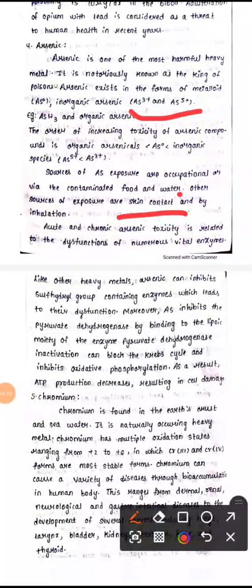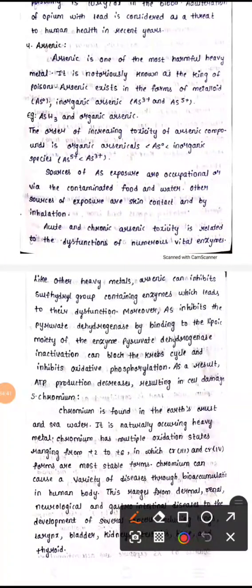It shows both metallic and non-metallic character, and it affects dehydrogenase enzymes involved with ATP and ADP.